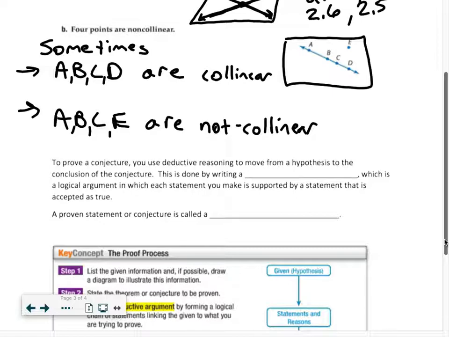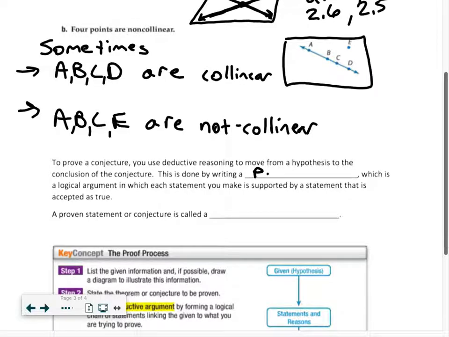Alright, so let's get a little more in depth here into actually proving some things. To prove a conjecture, this is a conclusion. Remember, conjecture, conclusion, synonyms there. So to prove a conclusion, you use deductive reasoning to move from a hypothesis to the conclusion of the conjecture. This is done by writing a proof.